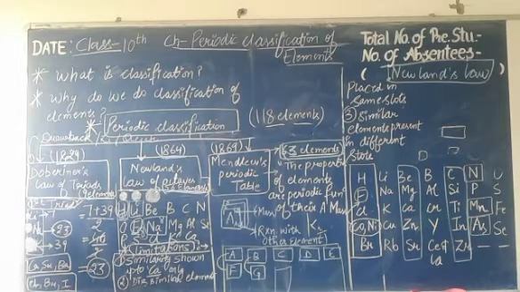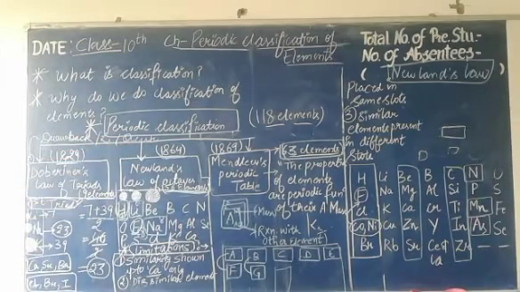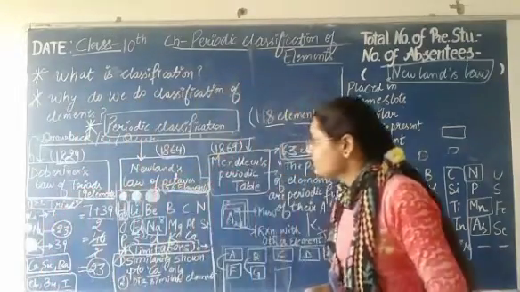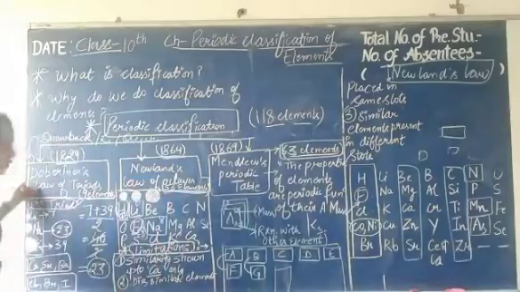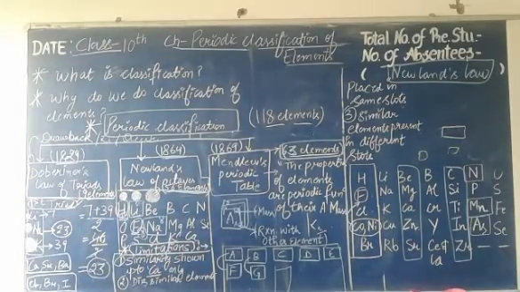So now we are going to study the periodic classification of elements. What is periodic classification of elements? Periodic classification of elements was given by different scientists. The first one is Dobereiner's law of triads, the second one is Newlands' law of octaves, the third one is the periodic table, and the fourth one is the modern periodic table.